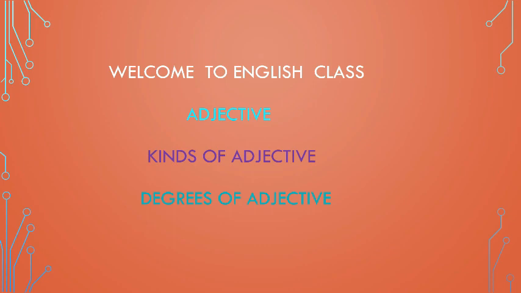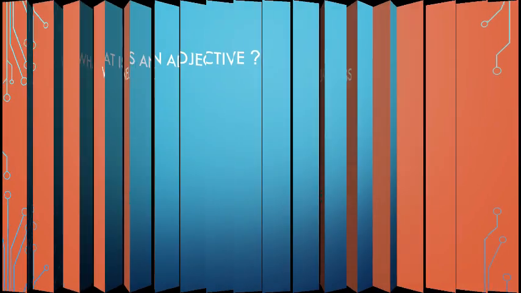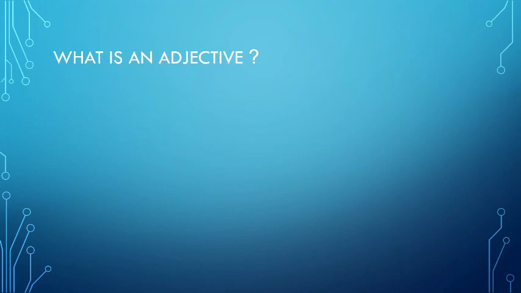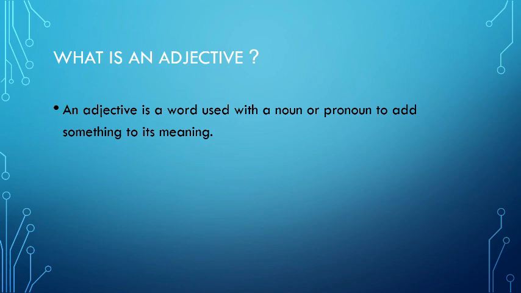Today we shall discuss adjectives, kinds of adjectives and degrees of adjectives. So let us begin with the definition of adjective. What is an adjective? An adjective is a word used with a noun or pronoun to add something to its meaning. In other words, we can say it is a describing word. Let us try to understand this with the help of an example.